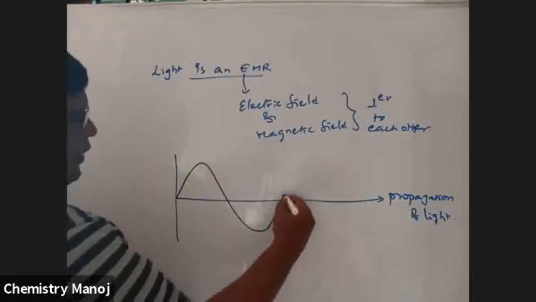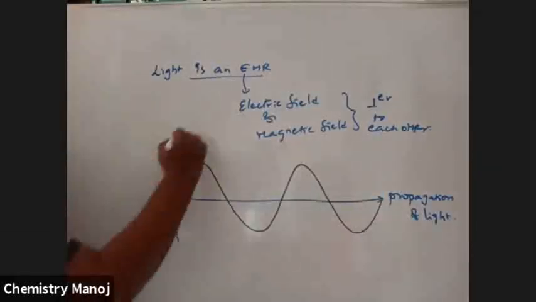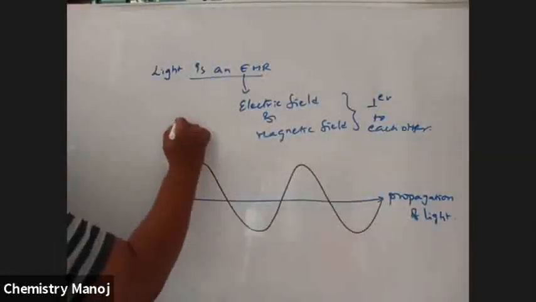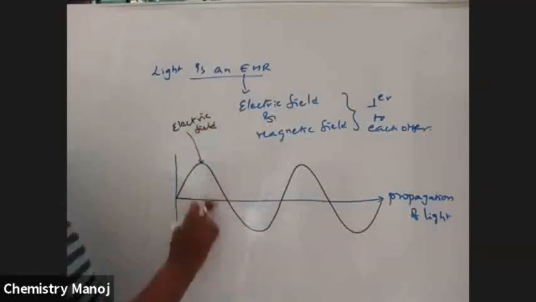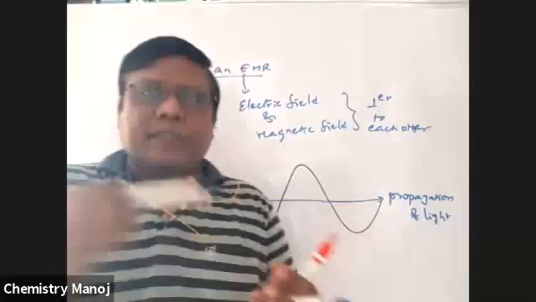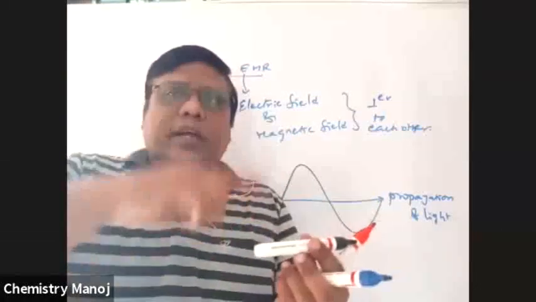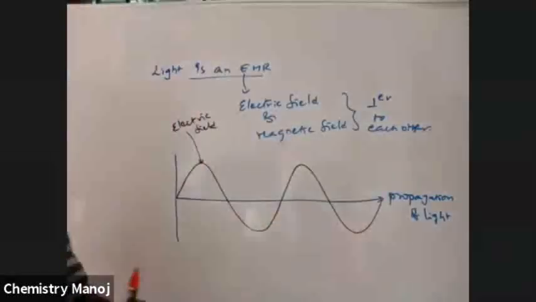So in the form of wave, let us take this one as electric field, perpendicular to the propagation of light. If light is moving in this direction, then in the perpendicular direction, automatically an electric field is developed.